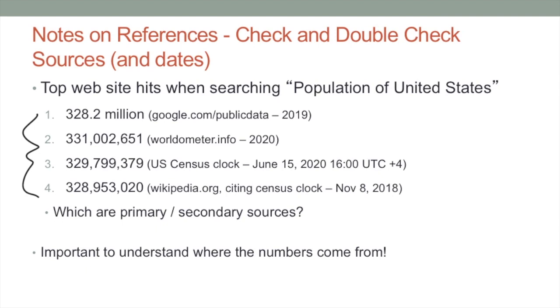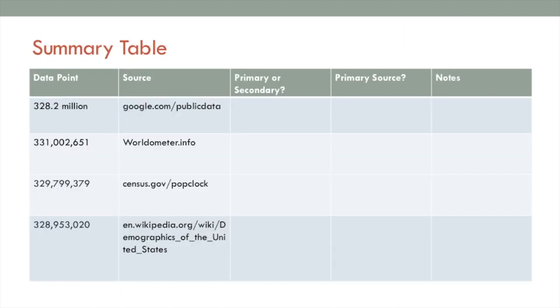So which of these is correct? Which one is the best answer? Well, I'll give you a hint. The top hit is not the most correct or even the most recent. It's also a secondary source. Let's look at these 4 different estimates or 4 different values that we got from the internet in closer detail.